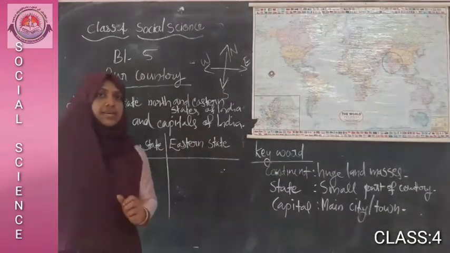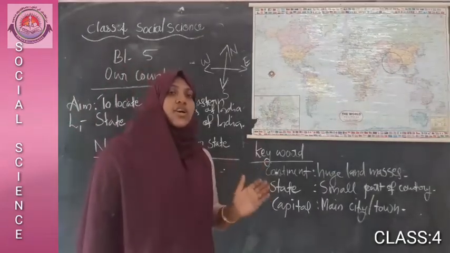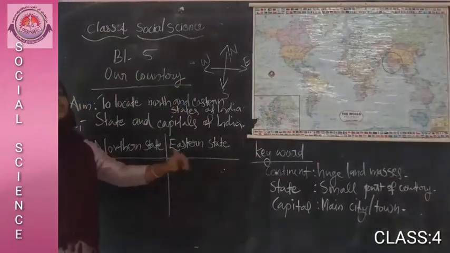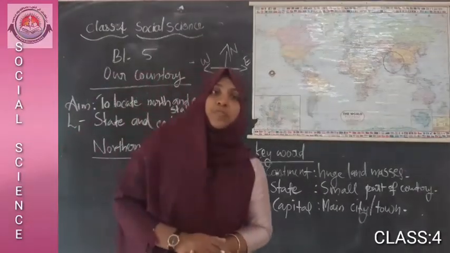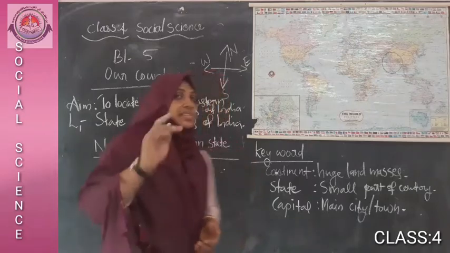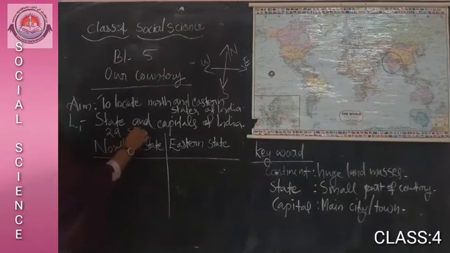In this lesson, we will look at the map of India and find out which are the northern states and eastern states. How many states are there in India? Do you know how many states there are in India? Yes, there are 29 states.